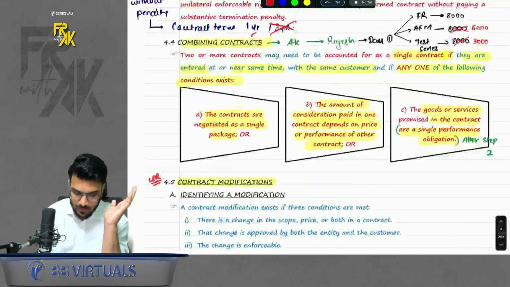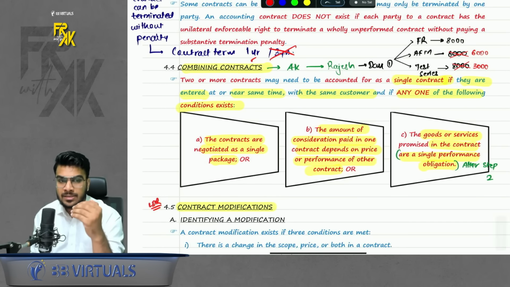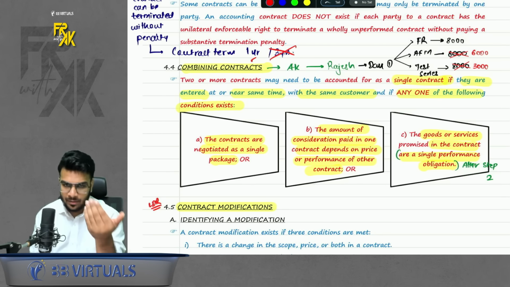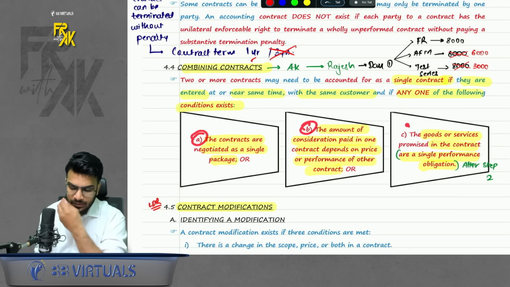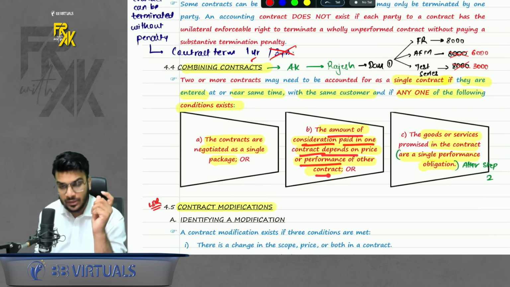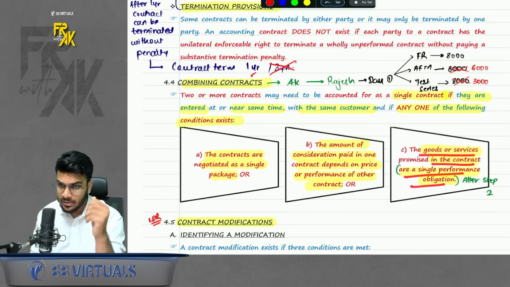Then combining contracts. It says if you enter into multiple contracts with a single party at the same or near point of time, then you might treat it as a single contract. When? If it meets any of the 3 conditions. What are the conditions? First, the contracts are negotiated as a single package, or the amount of consideration paid in one contract depends on the price of the other, or the goods and services in the contracts are a single performance obligation. Sir, give us an example of this.